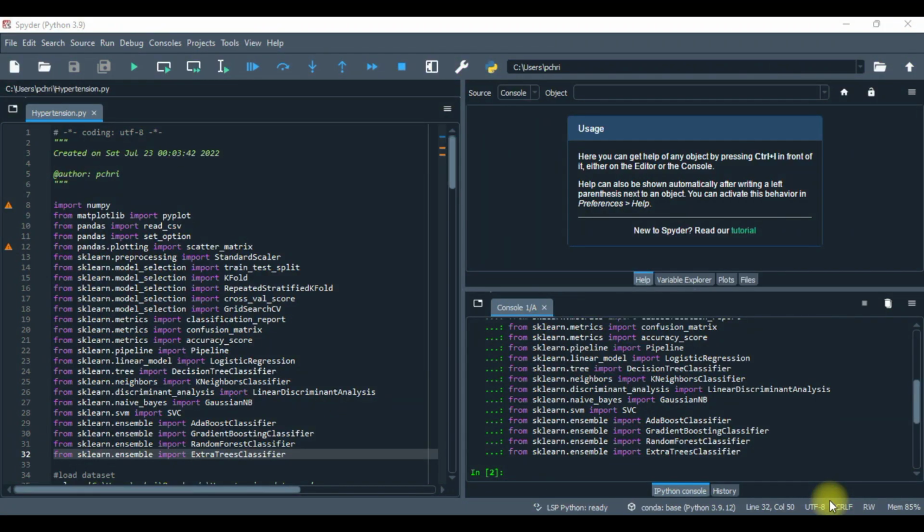All right, so the main models that we will be running are basically the following. We will be running logistic regression. Basically what logistic regression does is estimate the probability of an event occurring based on a given set of independent variables, in which the dependent variable is between 0 and 1. Probability and statistics, right?